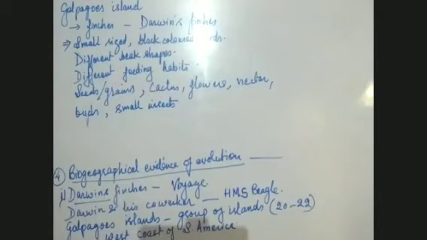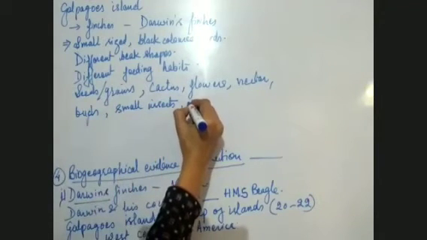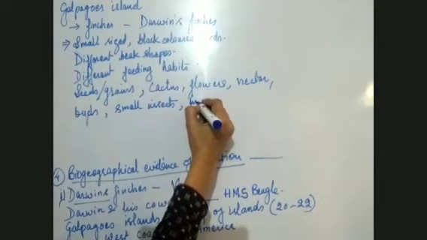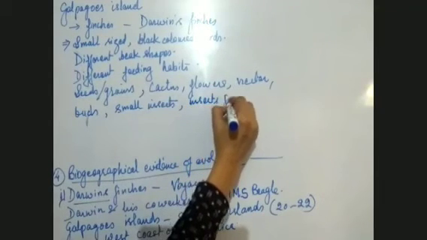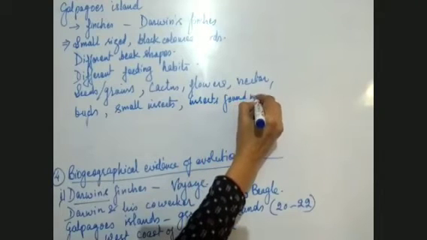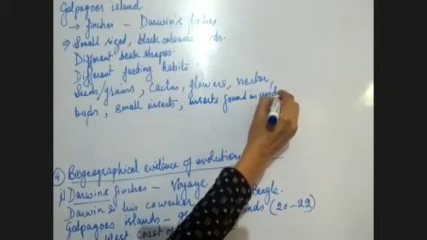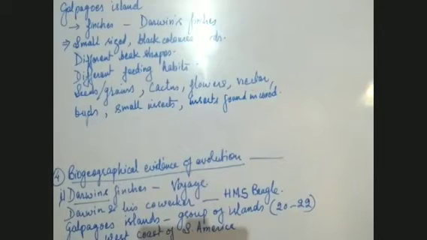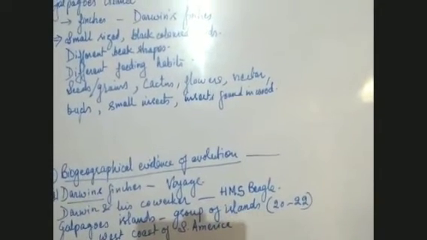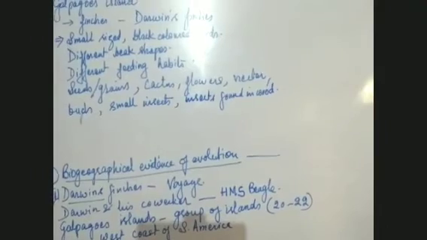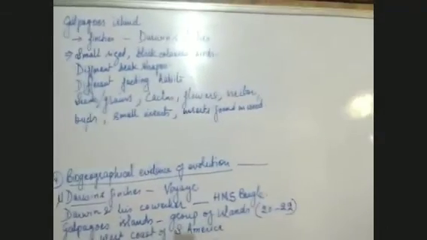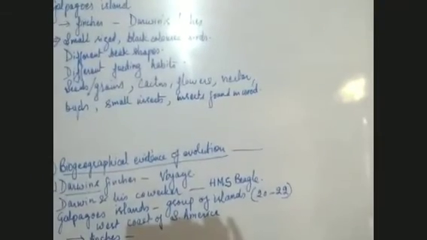And of course, one more type of insects, for which they have to really work hard, are the insects found in wood. So they all had these different feeding habits. Some of them fed on seeds or grains, some on cactus, some on flowers, some on nectar, and some on buds, small insects, and some on the insects which are found in the woods.